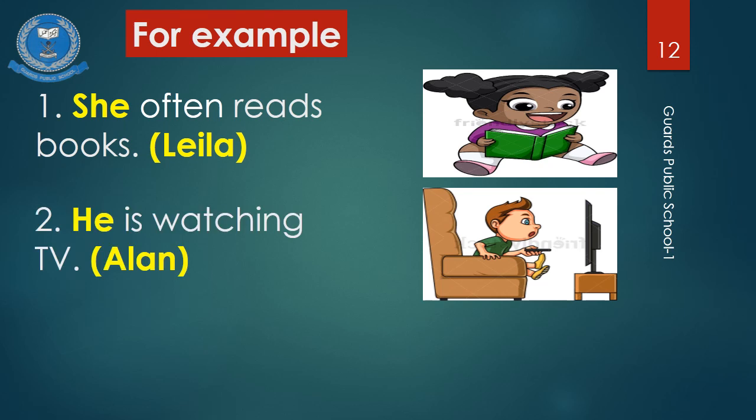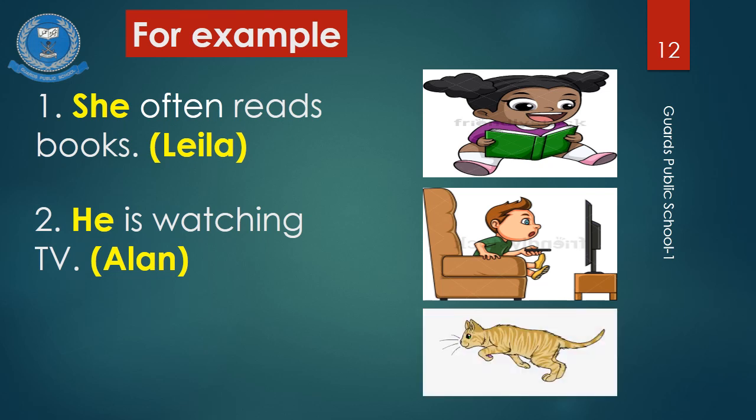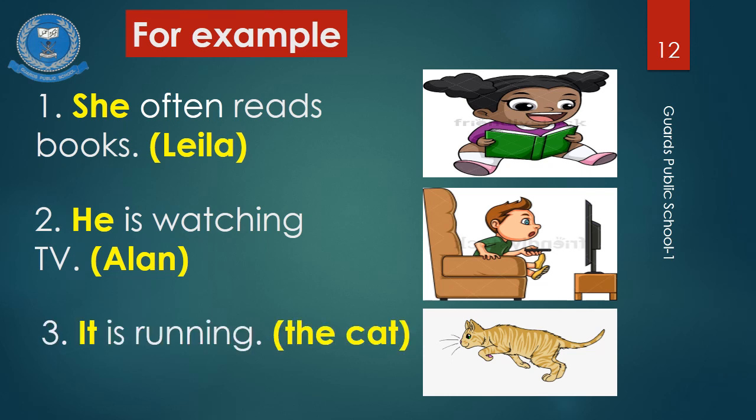The name of the boy is Alan, so we will replace Alan with he. He is watching TV. Now the third picture, of an animal. As I've told you, for animals we use it. So the cat is running, but instead of writing the cat, we will replace the cat with it. It is running.